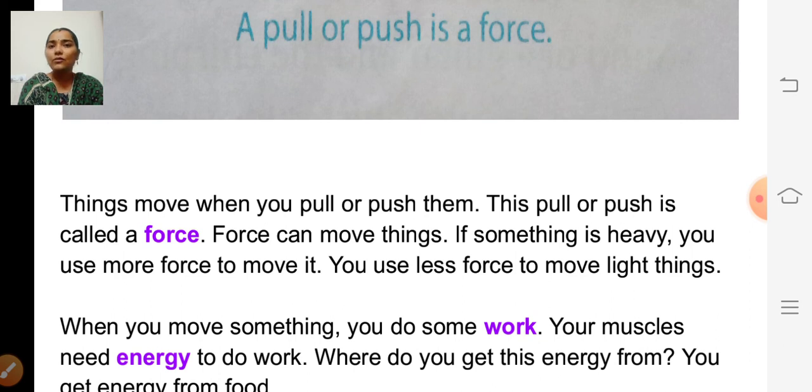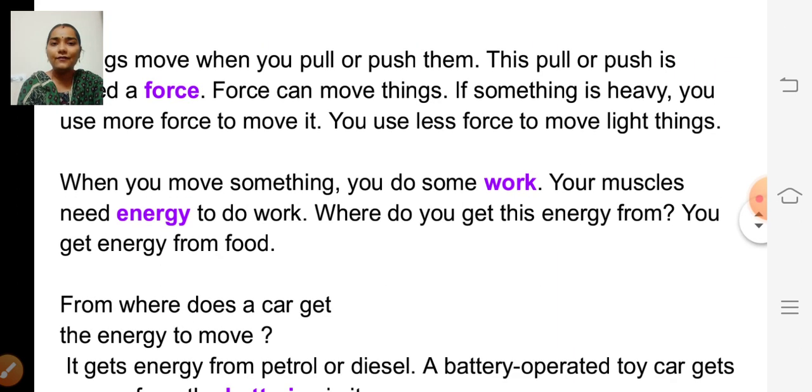How does a thing move? So things move when you pull or push them. This pull or push is called a force. Force can move things. If something is heavy, then you use more force to move it. You use less force to move light things. So to move heavy things, we need more force. To move light things, we need less force. So what is force? Pull or push is called a force.